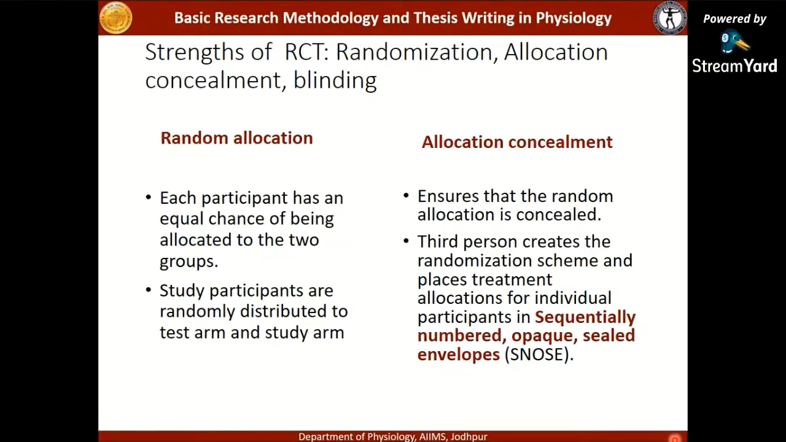In random allocation, the sequence which was generated has to be concealed. Nobody should know, not nobody, but the one who is allocating the participant should not know in what sequence the patients are being allocated, so that he does not have access to enrolling the patients as per his choice.